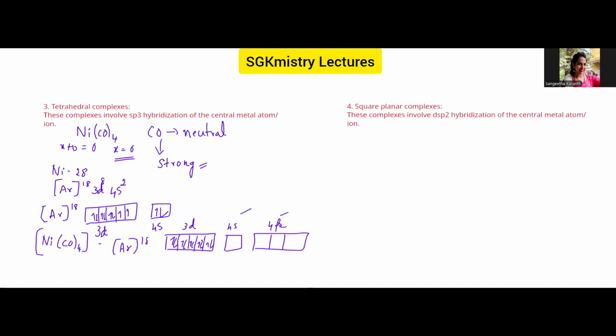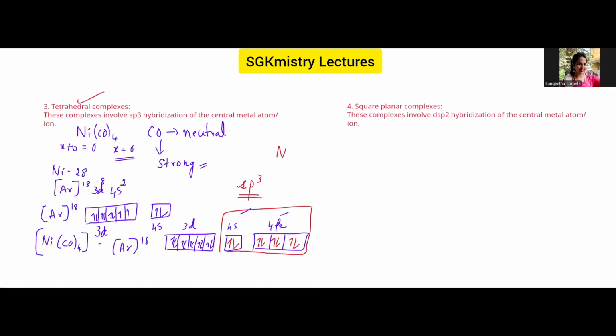So 2 electrons from each CO ligand will be filled in these vacant orbitals. Okay, so you can see the hybridization now. Here there is one s orbital. Here there are 3 p orbitals. So sp3 hybridization. Whenever there is sp3 hybridization, we know that the geometry is tetrahedral.